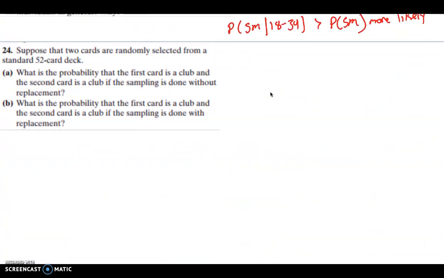Okay, so now let's suppose that 2 cards are randomly selected from a standard deck of 52 cards. Again, same standard deck, 4 suits, 2, 3, 4, 5, 6, 7, 8, 9, 10, Jack, Queen, King, and Ace. So what's the probability the first card is a club and the second card is a club if the sampling is done without replacement, meaning you pick a card and then you keep that card out of the deck?